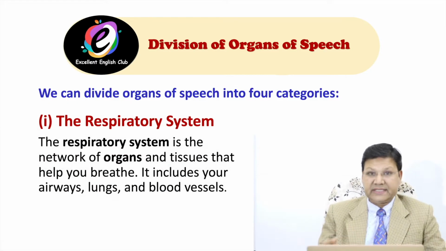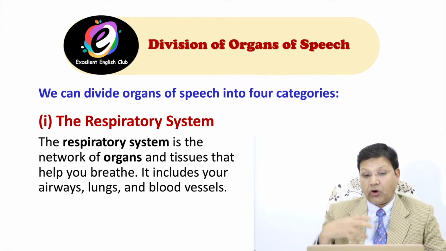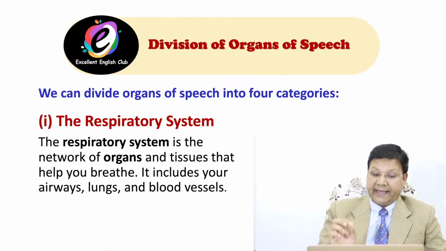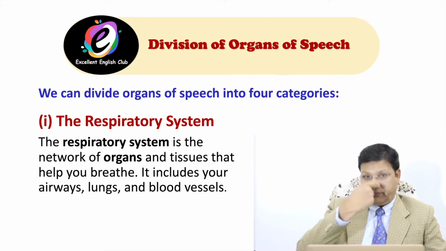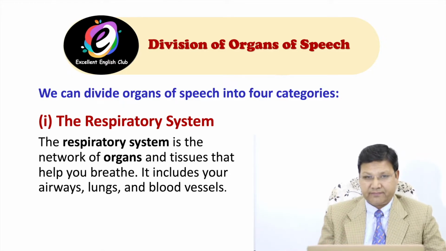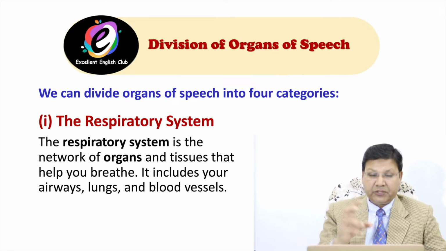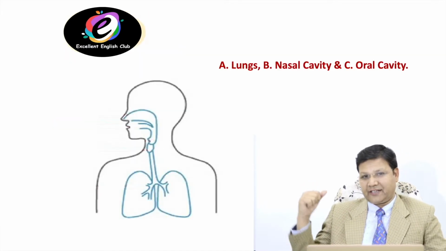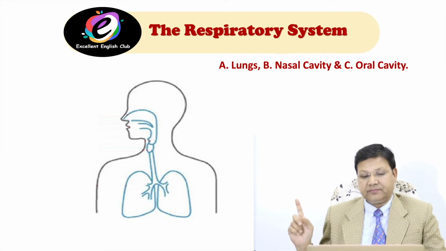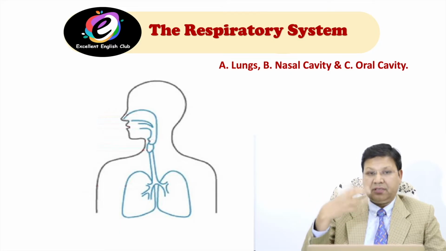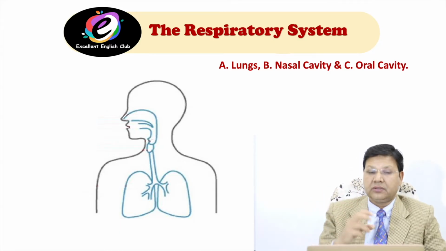Respiratory system is the network of organs and tissues that help you breathe. It includes your airways, lungs, and blood vessels. Let me show you the diagram. Look at this diagram. In this diagram, we have lungs, nasal cavity, oral cavity, vocal cords, or larynx.